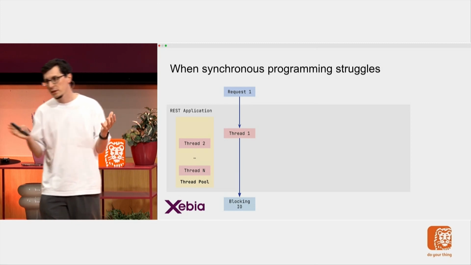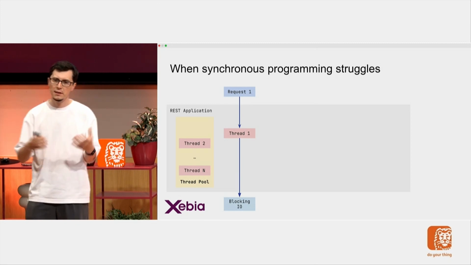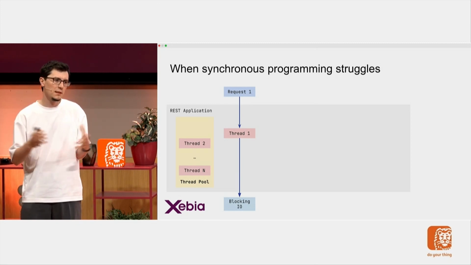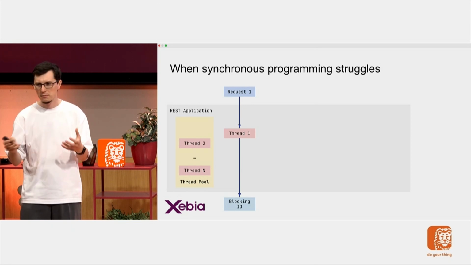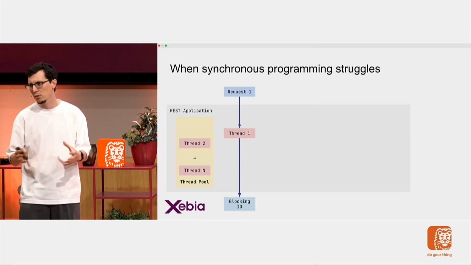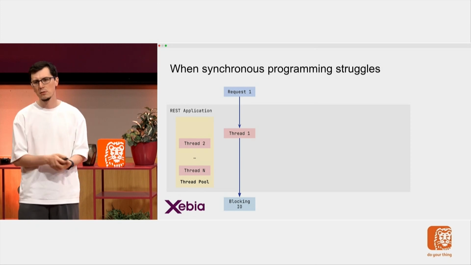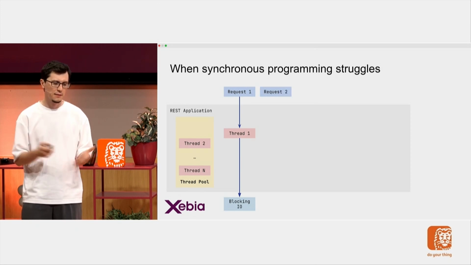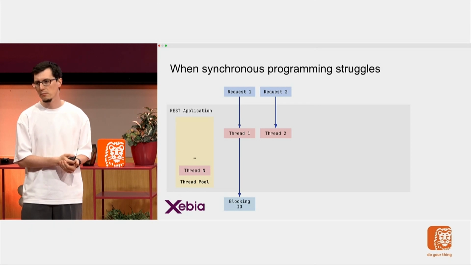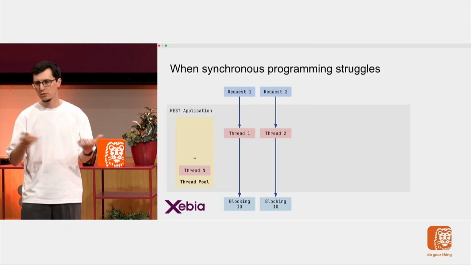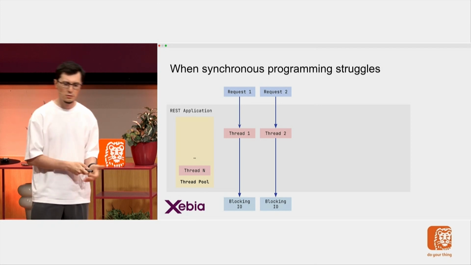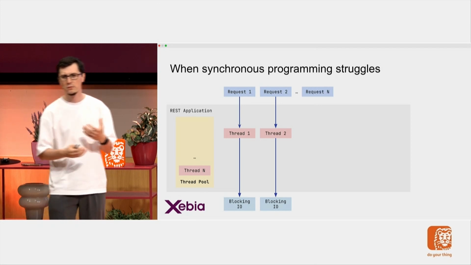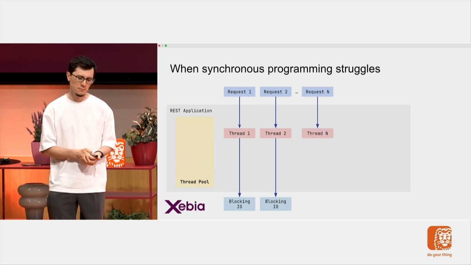And when it hits an I/O boundary, when it's making an I/O operation, there is nothing else to do for that thread but wait for the response. So that's what we mean by blocking. It blocks the thread while waiting for the I/O operation. So what happens if I get another request? I basically assign another thread from my pool. And it also hits some I/O boundary at some point, and it's also blocked there. And this goes on for multiple requests.